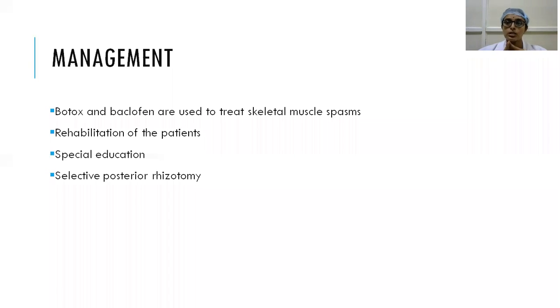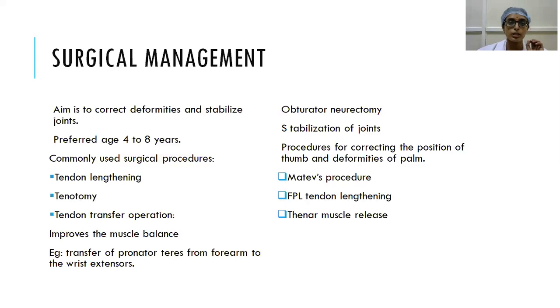And coming to the occupational rehabilitation, certain repetitive movements are trained to the patient, and based on that, some vocational activity is allotted. And special education like speech therapy or intellectual IQ development, certain exercises are also given. Sometimes the dorsal nerve roots, which take the impulses from the spastic muscles, are also ablated. So that is the selective posterior rhizotomy, which is another modality of treatment. And once again, coming to the surgical management, as I told, our aim is to correct deformities and stabilize the joints.